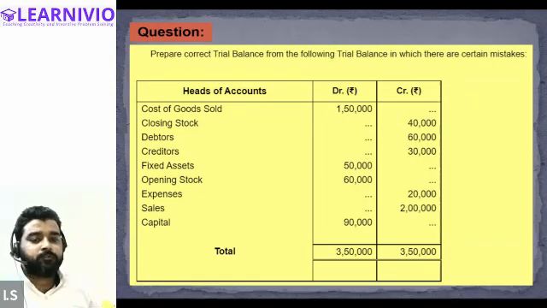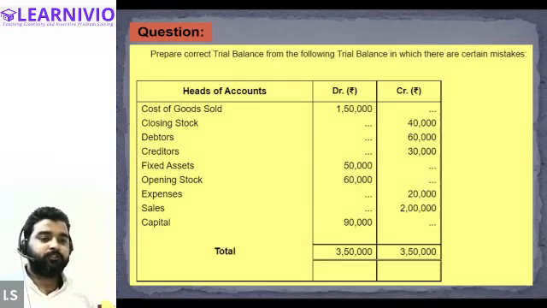See, Arisha, there is one problem with the cost of goods sold. This is not the amount of revenue that we have generated on account of sale. This is not the sales price of the goods sold. The amount generated on account of sale is a revenue that will be shown on the credit side of the trial balance. But cost of goods sold is basically the amount spent on the goods. This is basically the cost of the goods. So cost of goods sold indicates the expenses that we have incurred on the goods that we have sold. So because these are expenses, these should be recorded in the debit column of the trial balance.